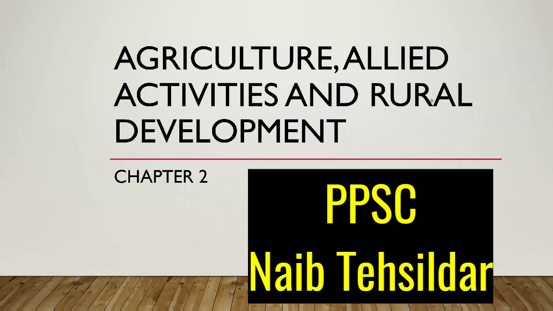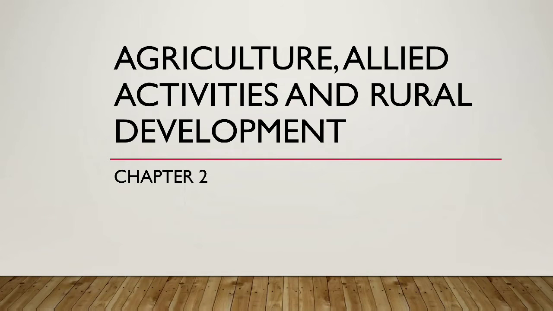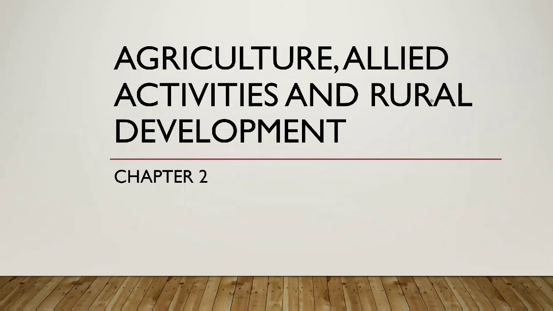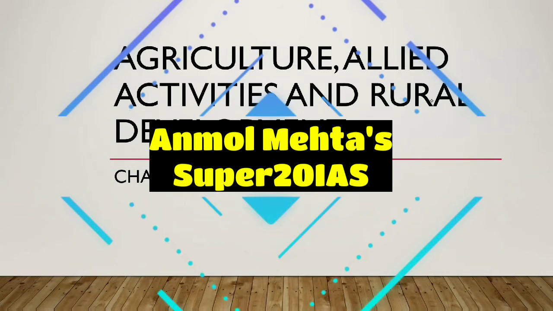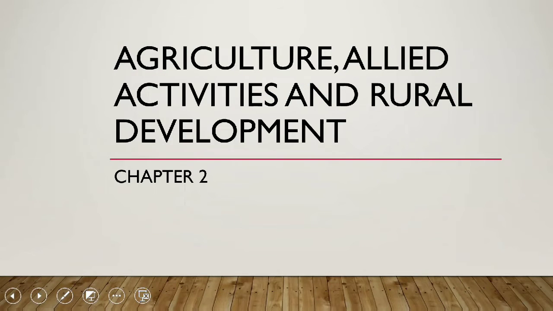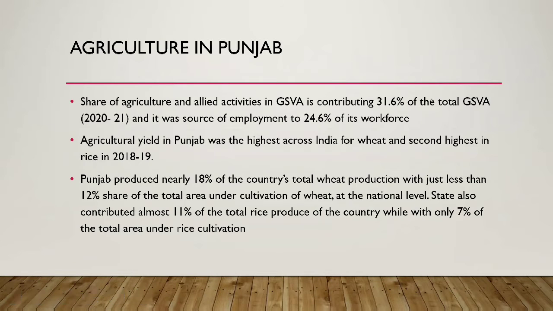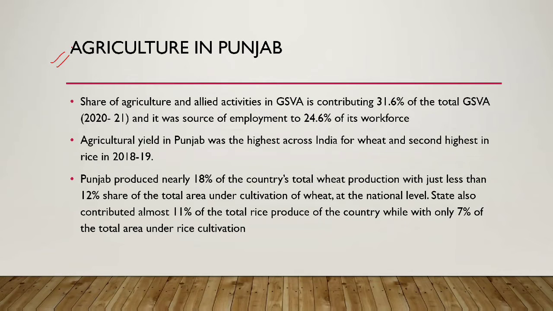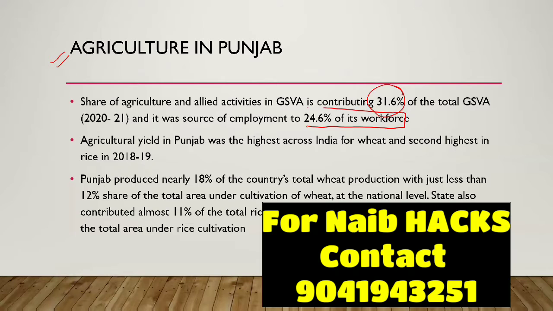Today we'll be covering the second chapter of the Punjab Economic Survey, which is agriculture, allied activities, and rural development. We've seen the basics in the first chapter, which we covered in the last lecture. So going towards agriculture in specific in Punjab, the share of agriculture and allied activities in GSVA is 31.6% of the total GSVA in 2020-21, and it employed 24.6% of the workforce.